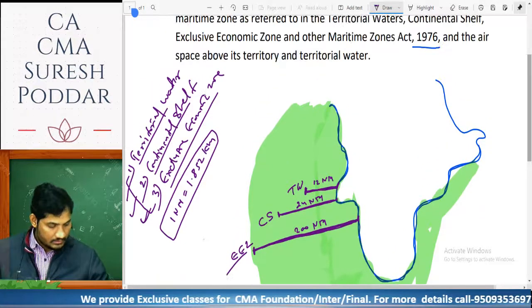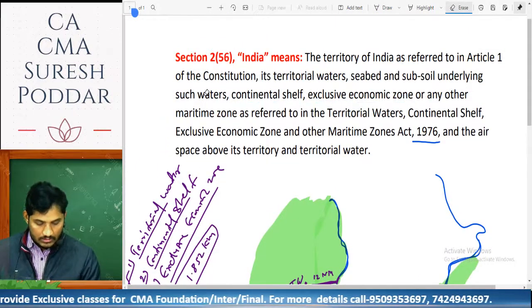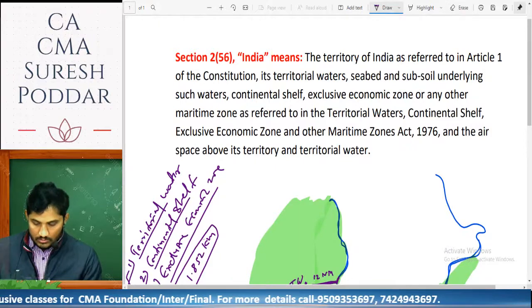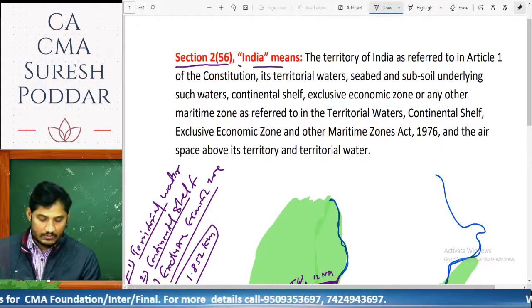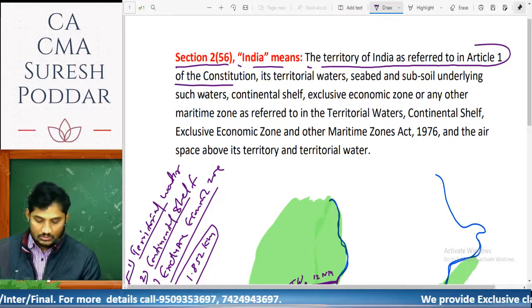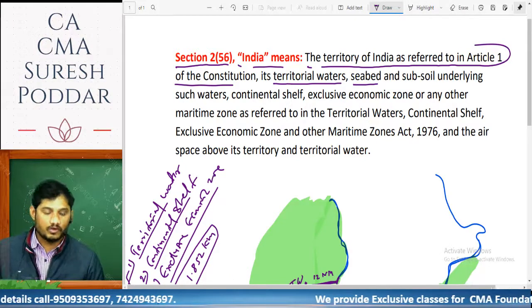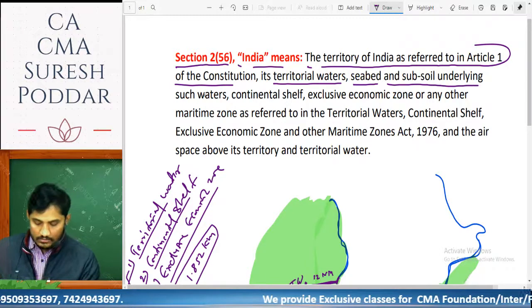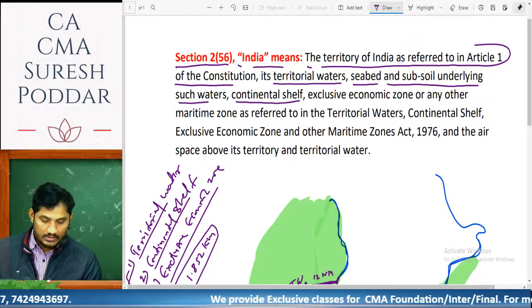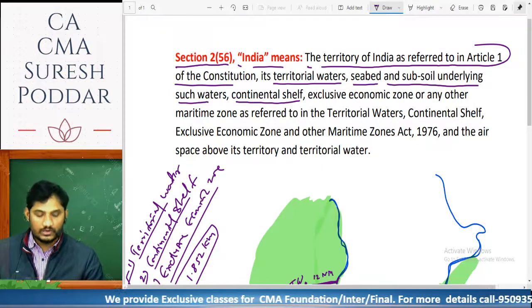So let's see again the definition of India. Section 2, Clause 56: India means the territory of India as referred to in Article 1 of the Constitution, its territorial water, seabed meaning the bottom of the water, and subsoil underlying such water. Second is the continental shelf, meaning 24 nautical miles.